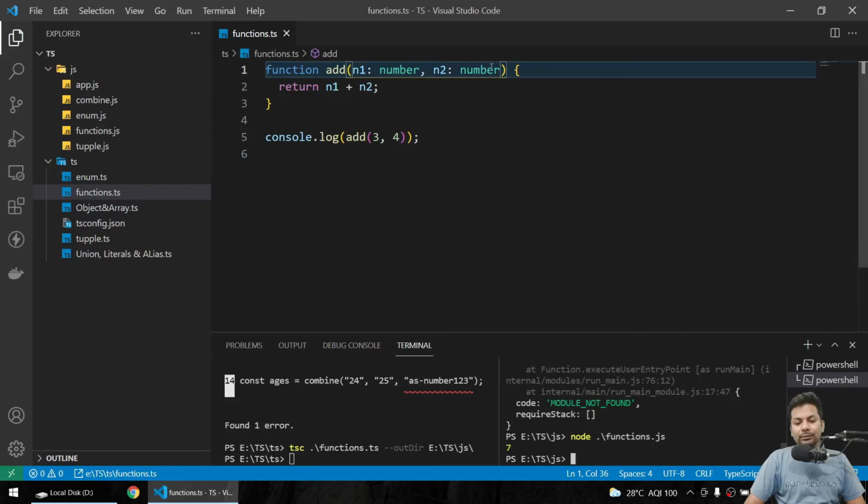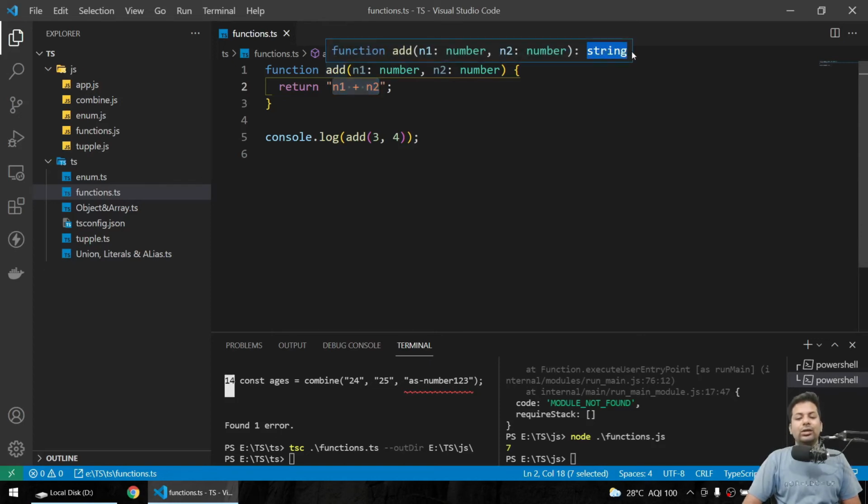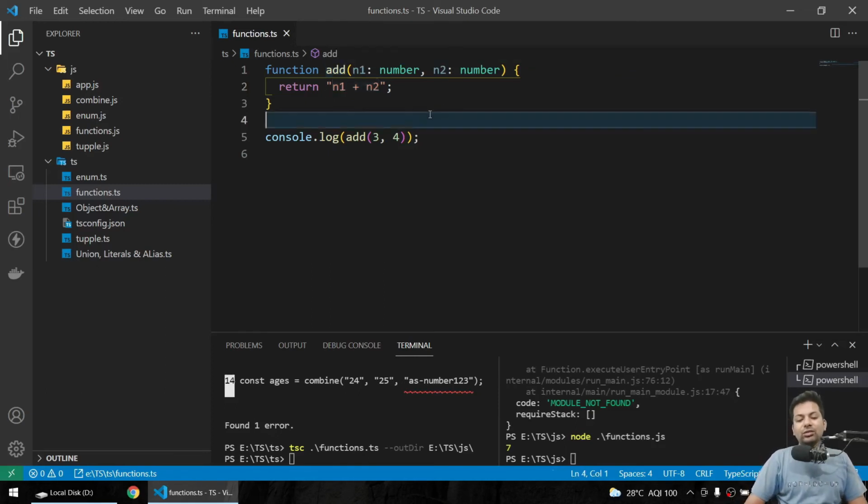But if you go here onto the function, you can see function add, n1 is a number, n2 is a number, and this is the return type. You can see the colon. So the return type, you'll say you haven't declared, but it's checking here: you are taking input of numbers, doing a plus, so you are just returning a number only. If I just make it a string and save, you can see it's showing you are returning a string. So TypeScript automatically knows what you are going to return based on your return statement.